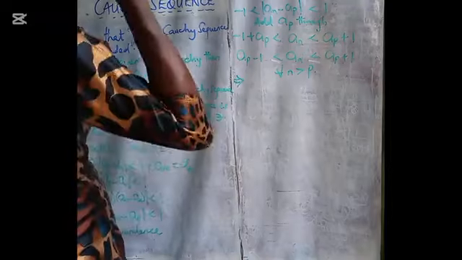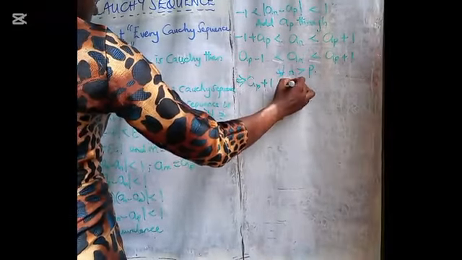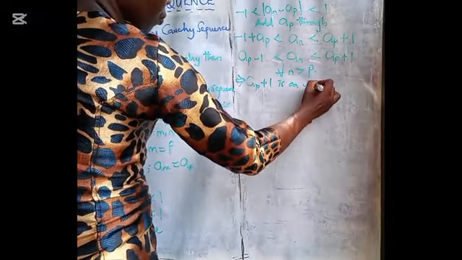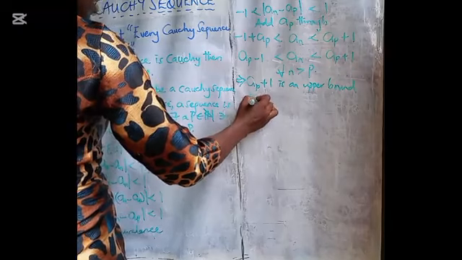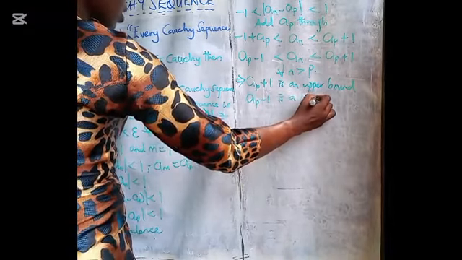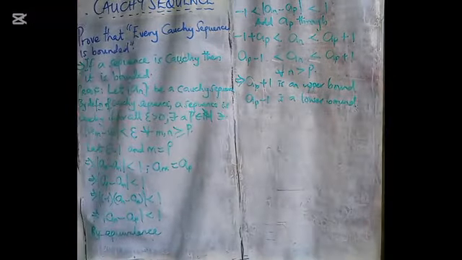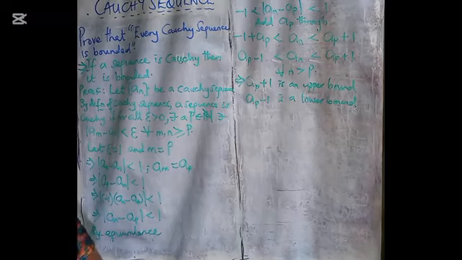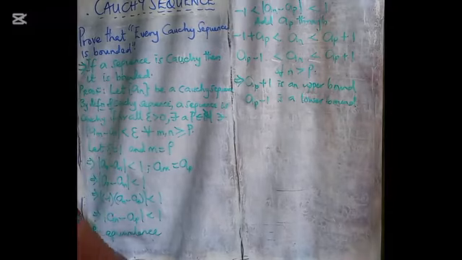And so that implies what? A sub P plus 1 is an upper bound, and A sub P minus 1 is a lower bound.